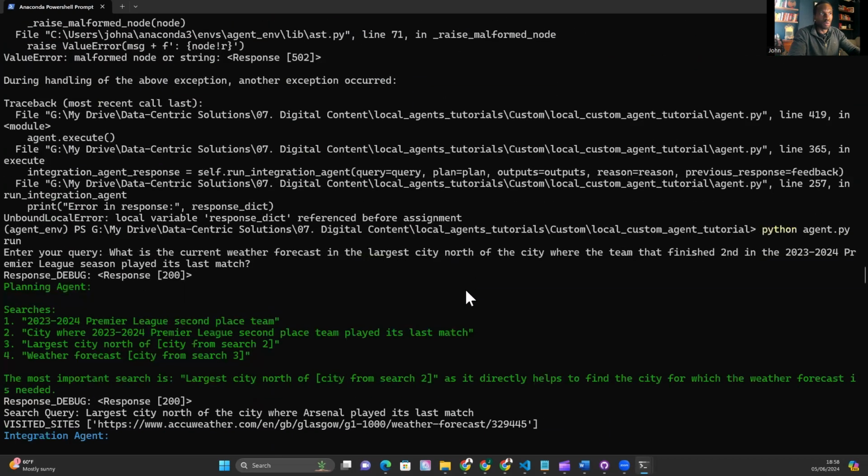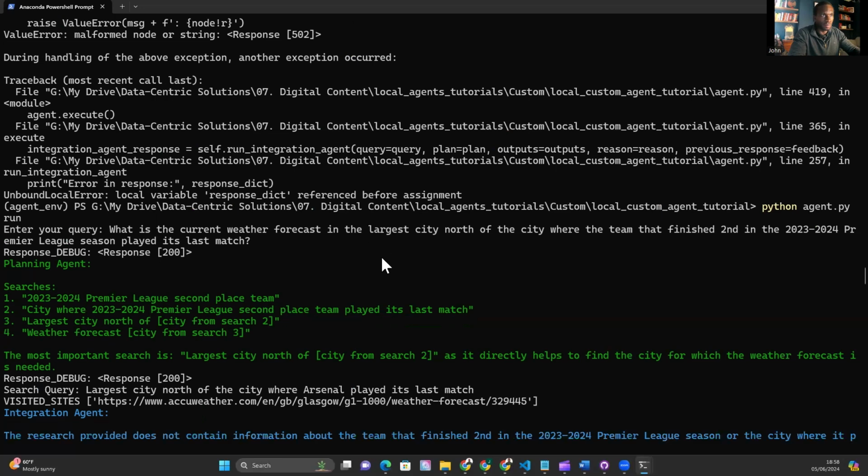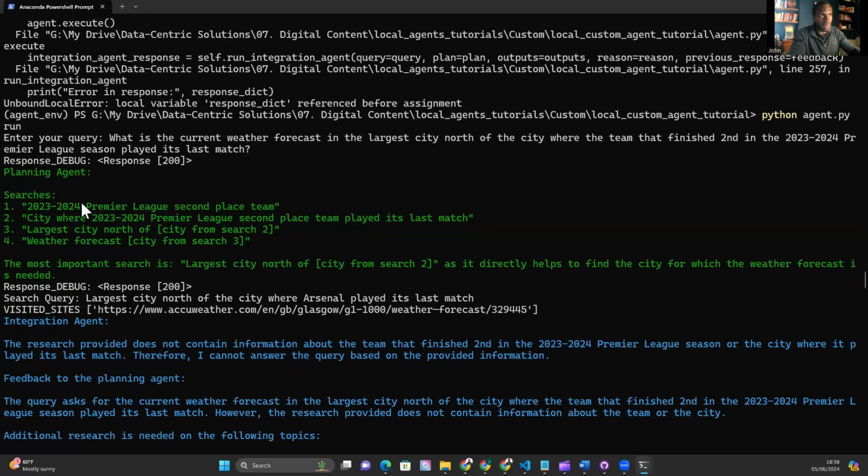Let's move on to the final question. So the final question is, what is the current weather forecast in the largest city north of the city where the team that finished second in the 2023-2024 Premier League season played its last match? Right. Planning agent comes up with what looks like sensible queries. It seems to have broken it down. 2023-2024 Premier League second place team. Makes sense. Yes, let's find that out.